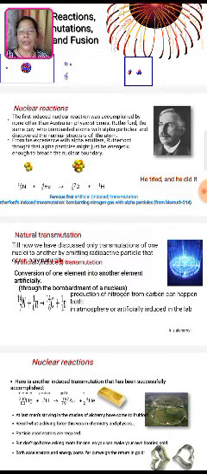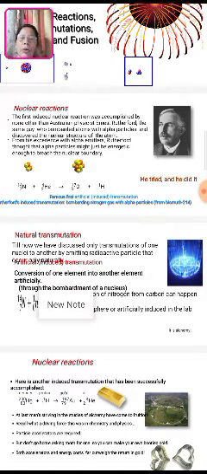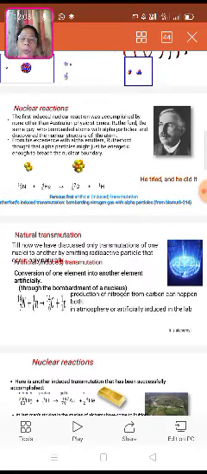Natural transmutation. Till now we have discussed only the transmutations of one nucleus to another by emitting radioactive particles, which occur only naturally. Artificial or induced transmutation is the conversion of one element into another by bombardment of a nucleus.